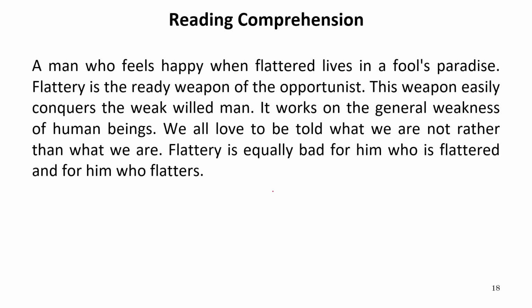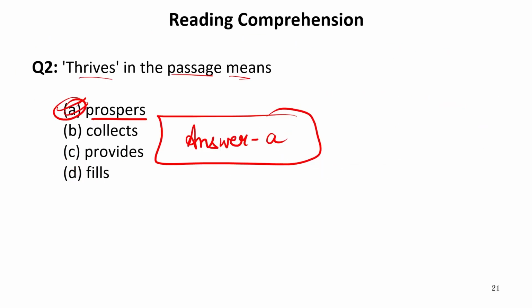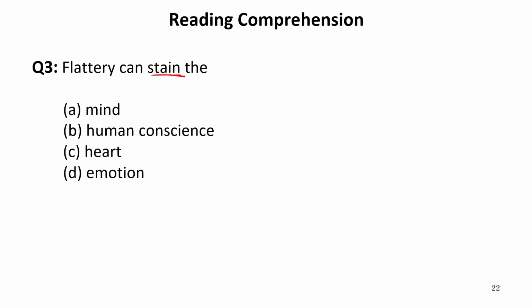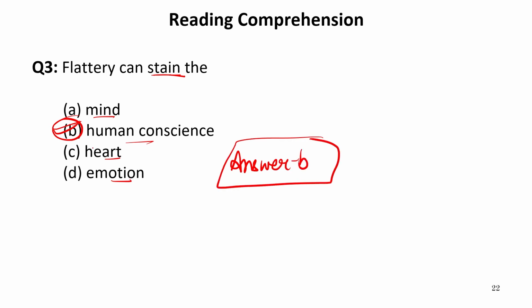Now let's get back to the options. So in options it is written mind, human conscience, heart, emotion. Of course, we have just read this. Human conscience is the correct answer. So our answer is B, which is directly given in the passage. That is, flattery can stain the human conscience. Now let's move to the next question.